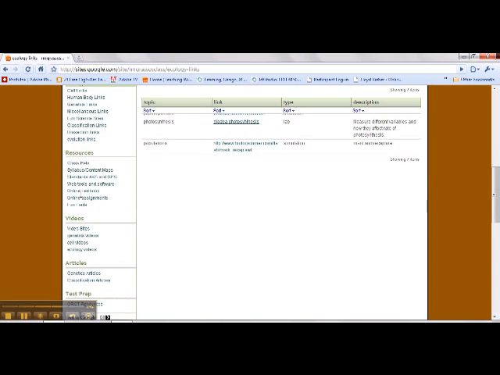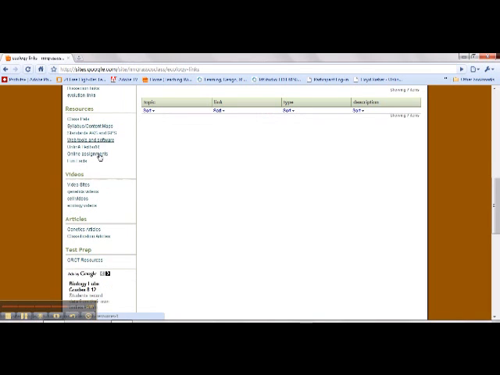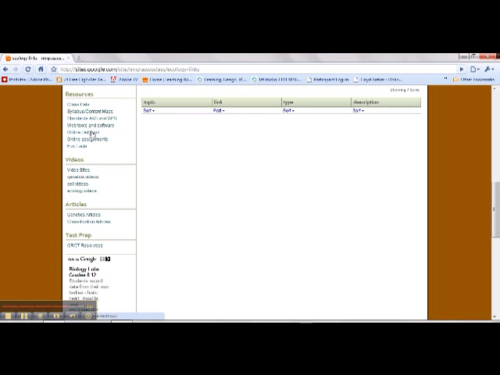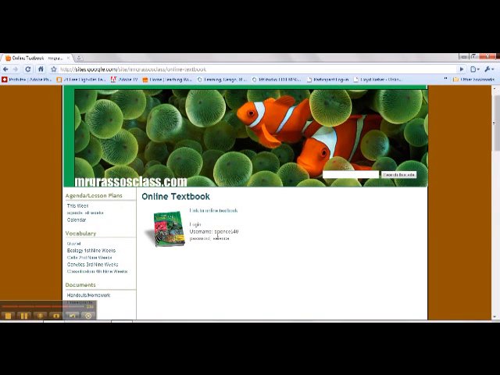Other miscellaneous resources I have down here, like I have a page dedicated to my class pets where you can find information about them. The syllabus that gives you all the topics that they need to learn. The standards, which is what we base our curriculum on. Web tools and software, stuff that you can use for making PowerPoints, stuff like that. The online textbook is a big one. You can click on that. And it has a link and the login information right there. And so you'll never have to take your book home because it's right here on the internet.